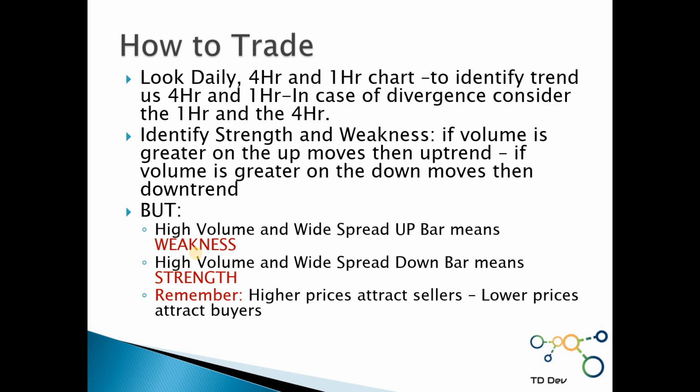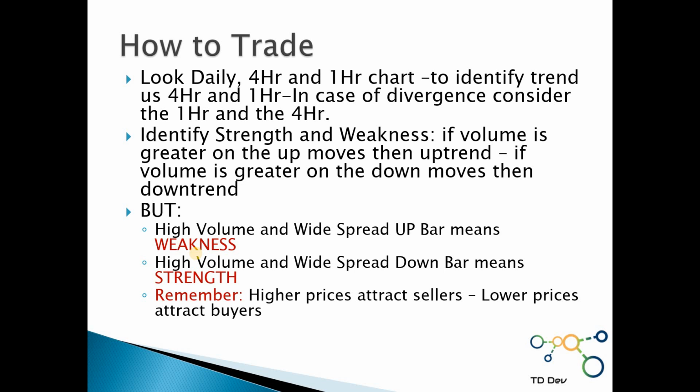We need to identify strength and weakness. How do we identify that? If volume is greater on the up moves, and we're on an uptrend. If volume is greater on the down moves, and we're moving on the downtrend.